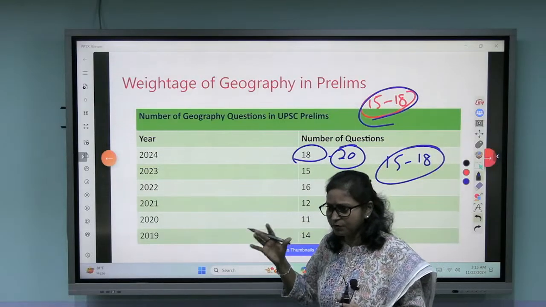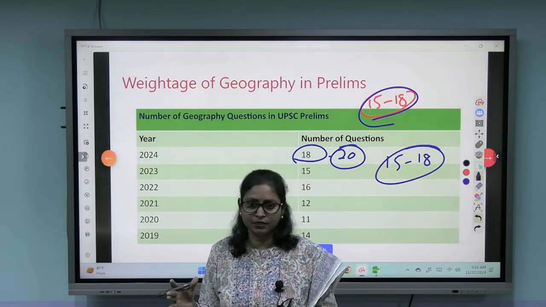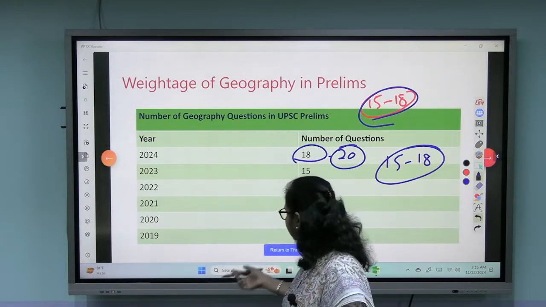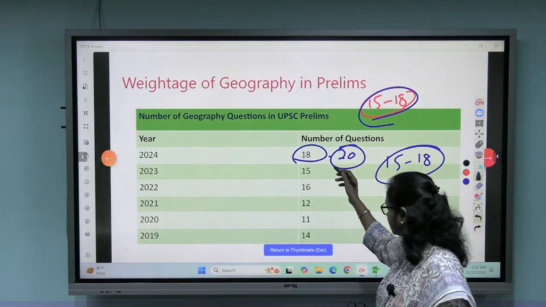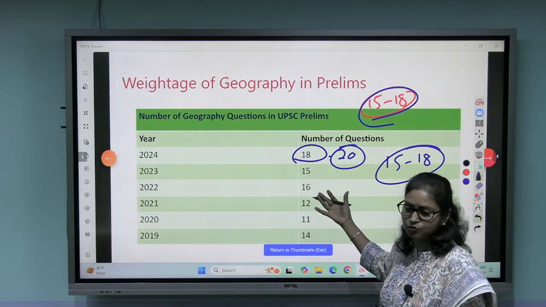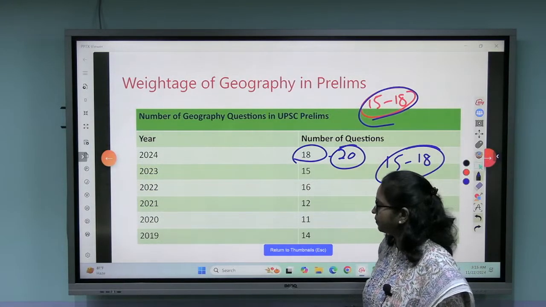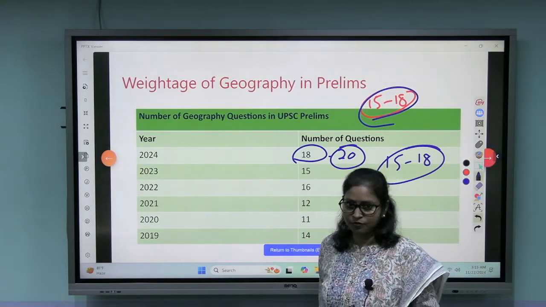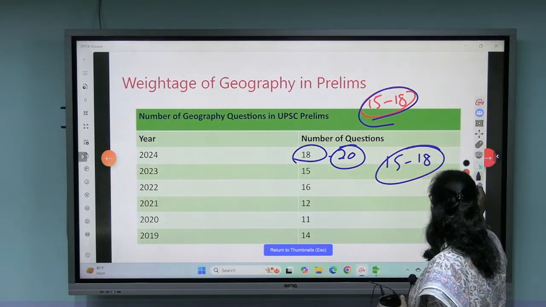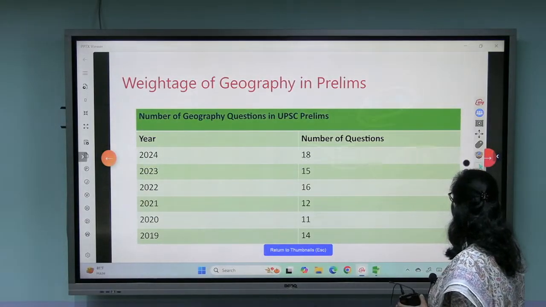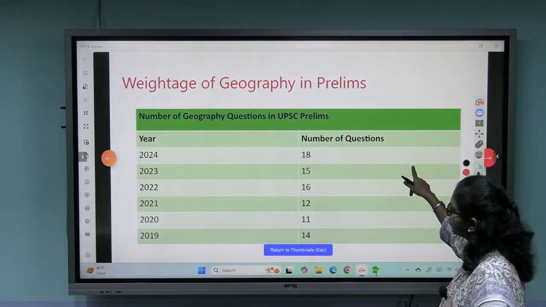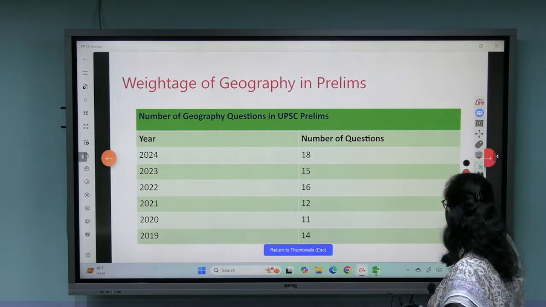So we should always be well prepared, since it is a core subject. Some years they may ask a little less, but we have seen not less than 10 or so. In these many years, at least 10 to 12 questions minimum they have asked, and it can go as high as 18 or 20 questions from geography. I hope you got the clarity on the weightage of questions in geography in prelims.